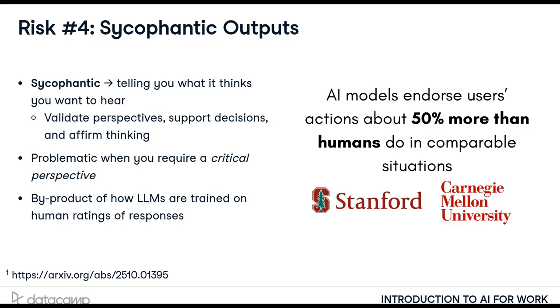In many cases, human reviewers are used to rate AI responses and tune the model, and responses that are seen as helpful, polite, and agreeable tend to get higher ratings.